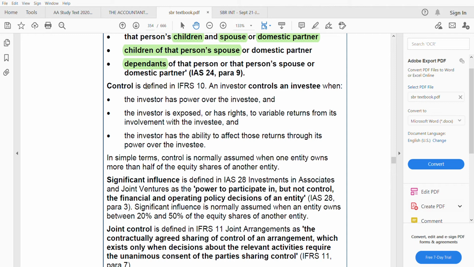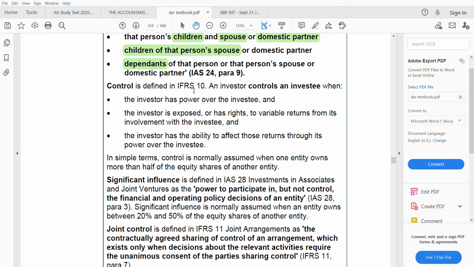Because if an entity is not having control over another entity, they are not related. To know whether they have control or not, they might not give you the percentage. Let's say they have acquired 80% or they are subsidiary, they might not say like this. They might give you some other information through which you should know whether they control or not. That's why knowledge of IFRS 10 is required here.